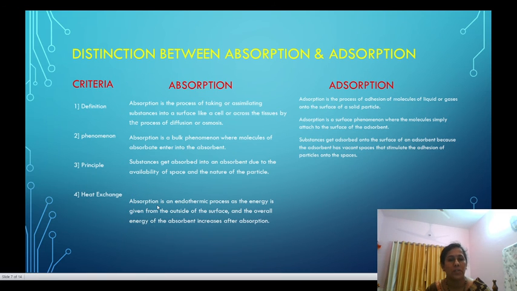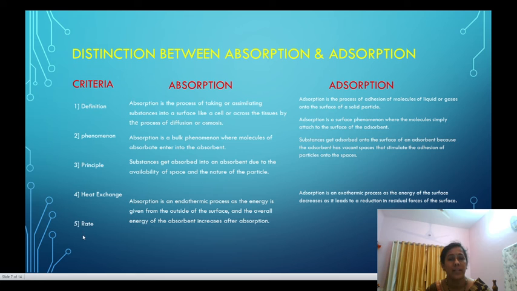Next point is heat exchange. In case of absorption, it is an endothermic process, just remember this, as the energy is given from outside, and the overall energy of the absorbent increases after the absorption. While in case of adsorption, it is an exothermic process, that is, heat is given out. Already we have studied in our second PPT that the energy of the substance decreases as it leads to a reduction in residual forces of the surface.